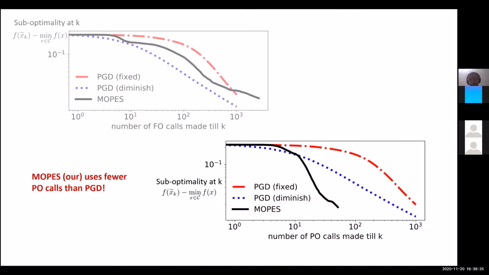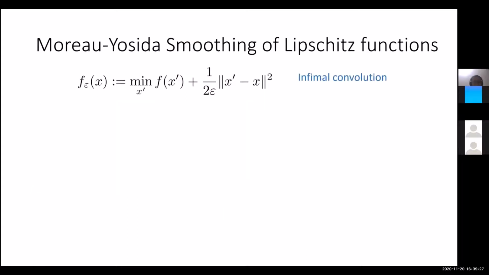Okay. So our main approach is, instead of considering randomized smoothing, to consider the Moreau-Yoshida smoothing of Lipschitz functions, which also goes by the name of infimal convolution. The function f epsilon of x that we consider is defined as follows. We take the min over x prime, where x prime could be any point in the space R^d, of f of x prime plus the regularization term 1 over 2 epsilon times the norm of x prime minus x squared, which forces x prime to be close to x.